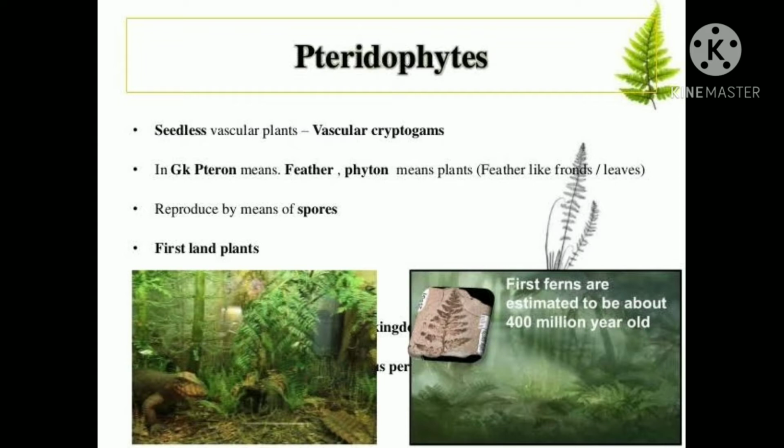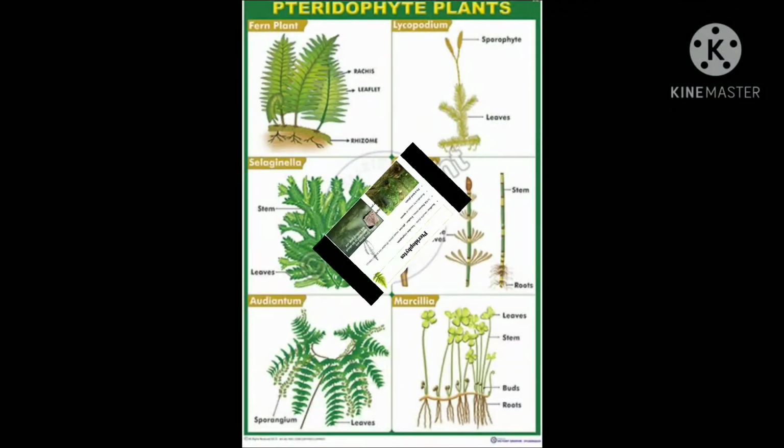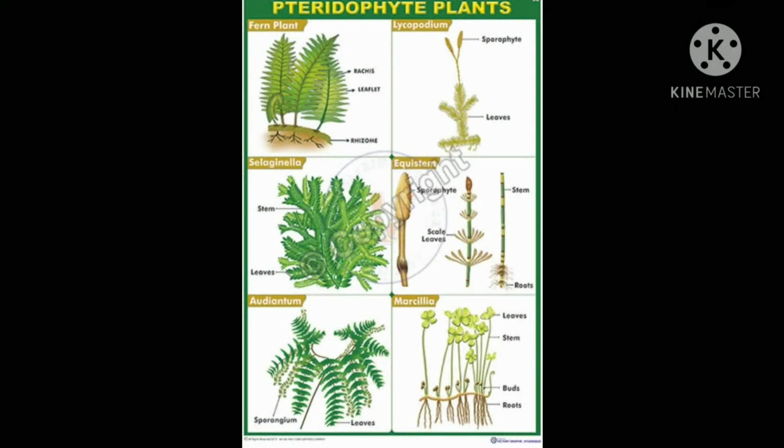The second group in the plants which do not produce seeds are pteridophytes. Pteridophytes are true vascular plants, means they have xylem and phloem. Here you can find a few examples for Pteridophyta. Fern plants, Lycopodium, Selaginella, Equisetum and Marsilea are the common examples for pteridophytic plants.